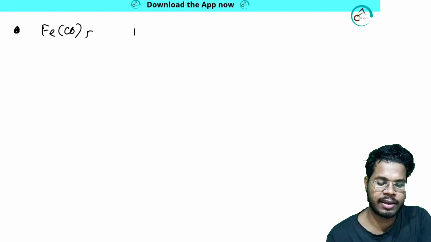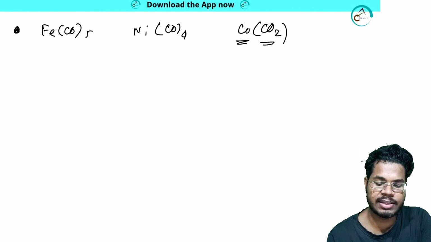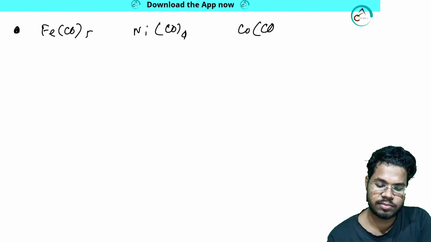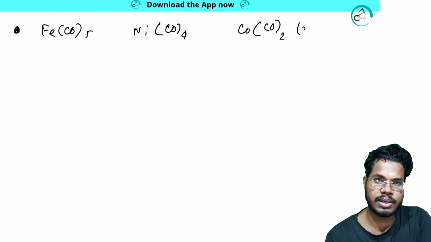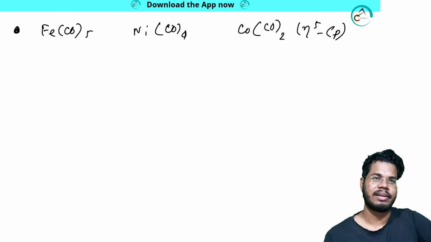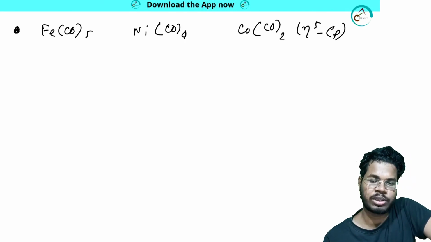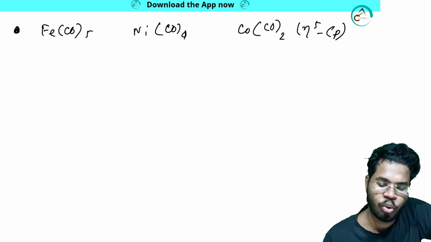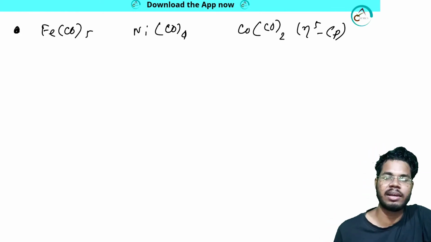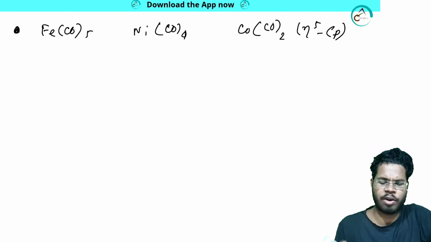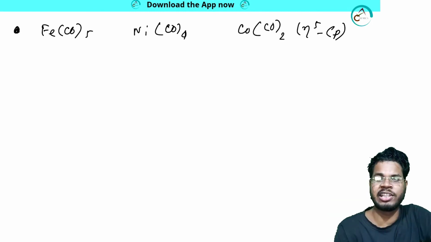Fe(CO)5, then Ni(CO)4, then Co2(CO)8. Here CO is the carbonyl ligand. Then Cp Fe(CO)2 with eta 5 Cp. What is Cp? I have shown you. Just calculate both EAN and the 18 electron rule. Does it satisfy or not? And send it in the group. Strictly telling, send this in the group.